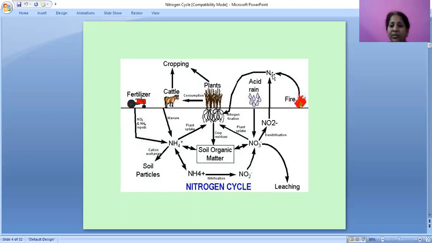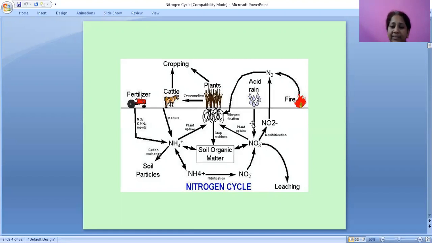Again this nitrogen will fall on the ground as acid rain. Acid rain is nothing but nitric oxides mixed with rainwater, forming nitric acid that falls and is absorbed by the soil, that is NO3.